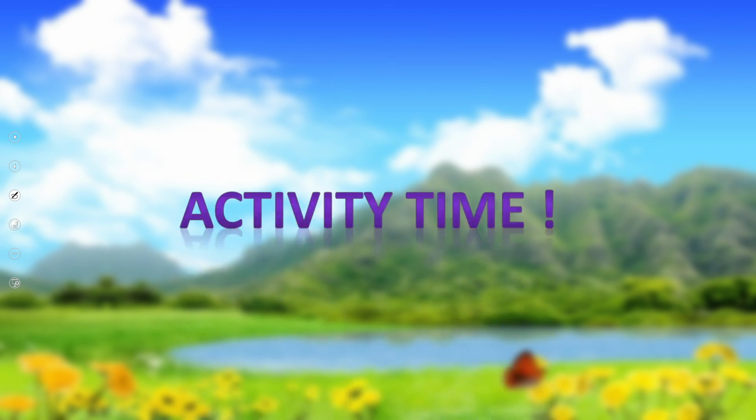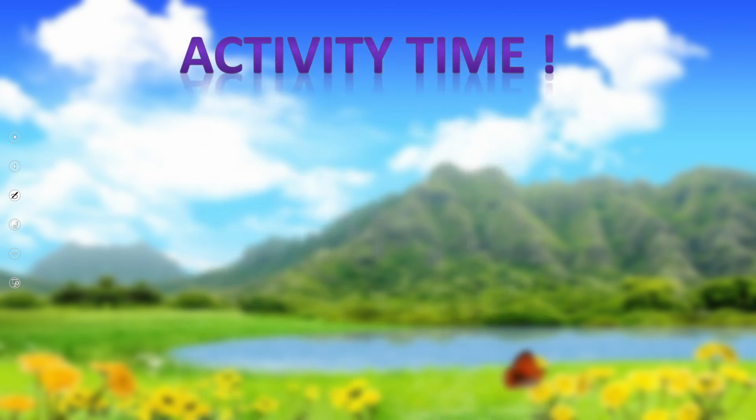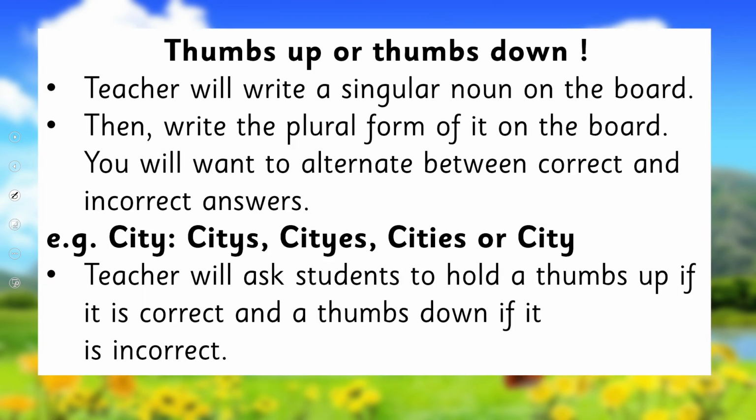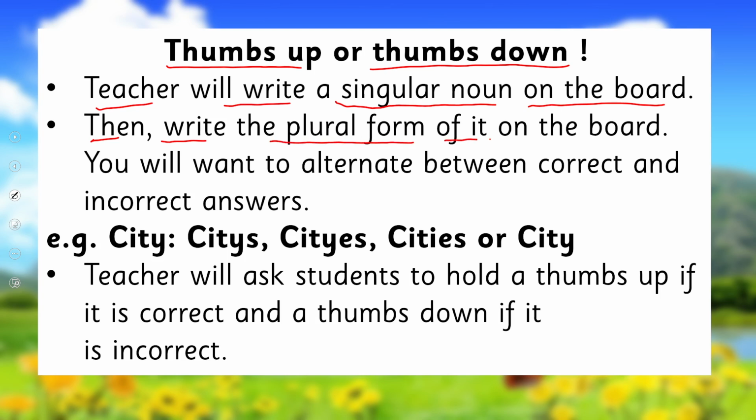Right? Okay. So it's time to practice the rules we just learned through an activity. Are you ready for that? Okay. So teacher, it is a very interesting activity. It's thumbs up or thumbs down. Teacher will write a singular noun on the board and then write the plural form of it on the board. You want to alternate between correct and incorrect answers.